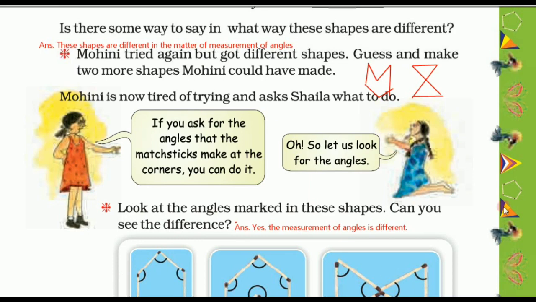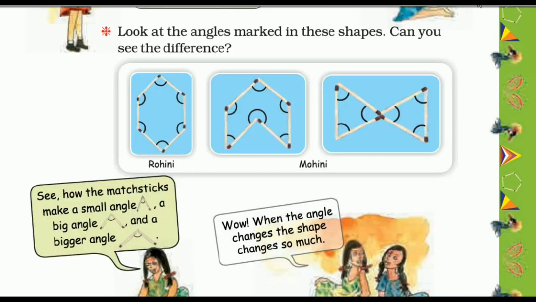So look at the angles marked in these shapes. Can you see the difference? Yes, here the measurement of angles is different. So here we can write that answer. Measurement of the angles is different means the space between these two matchsticks is different. See here, marked with this black color.